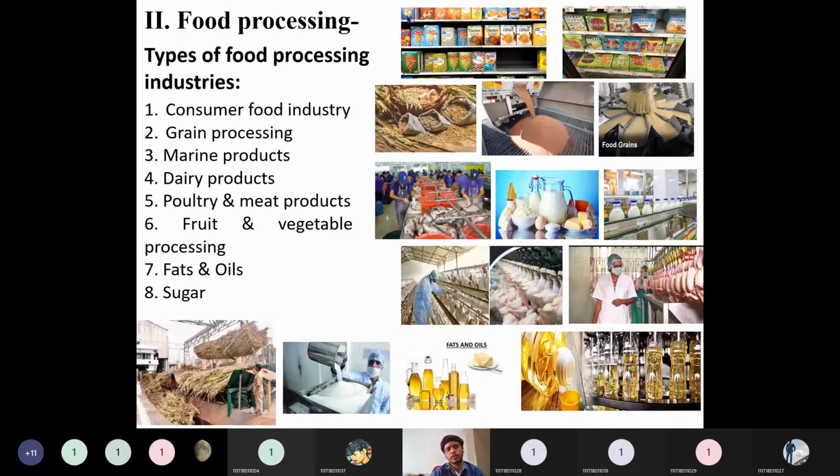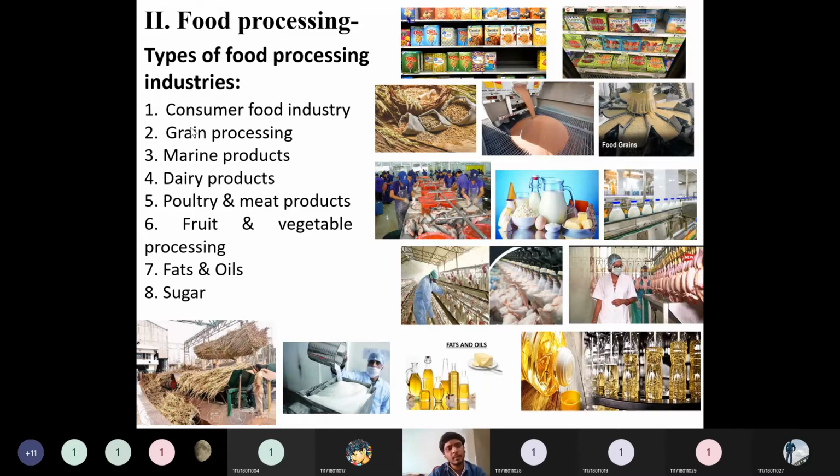Then the next one is the food processing. There are many types of food processing industries. Largely, they will be categorized under 8 categories. One is the consumer food industry. The next one is the grain processing industry. In the consumer food industry, you can see bakery items like puffs, egg puffs, bread. This all comes under the consumer food industry, and Haldiram's products and everything will come under the food processing industry.